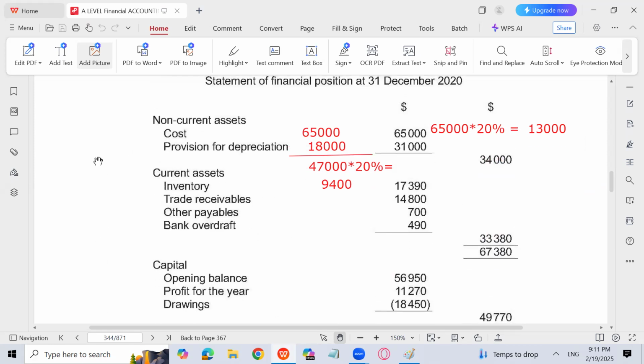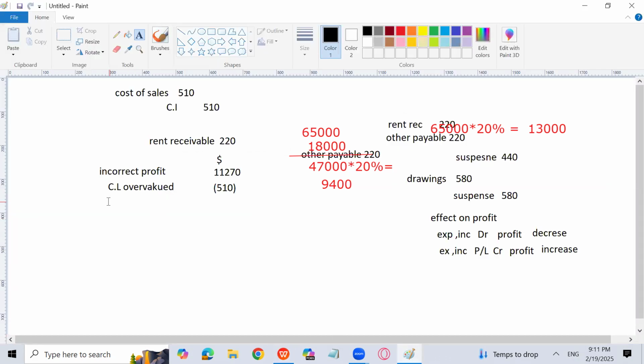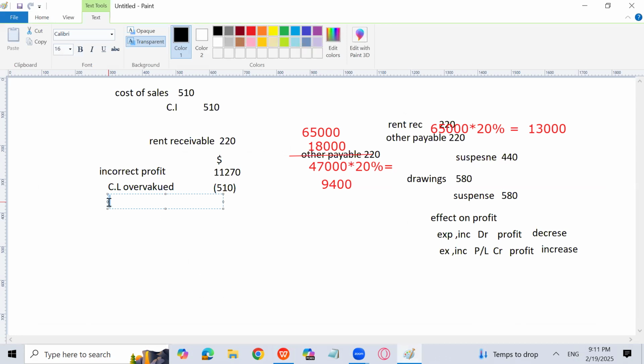और वो क्या होगा, आपने प्रॉफिट में से डेप्रिसिएशन माइनस की, यू हैव टू सब्ट्रैक्ट 13,000. Instead of 13,000 you should have subtracted 9,400, which basically comes from the reducing balance method. So what you will do, इसको हम एडजस्ट करेंगे, depreciation overcharged which you have charged more, that is going to be 13,000 minus 9,400. You can do that way also.